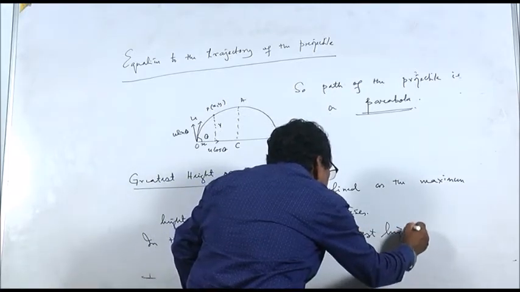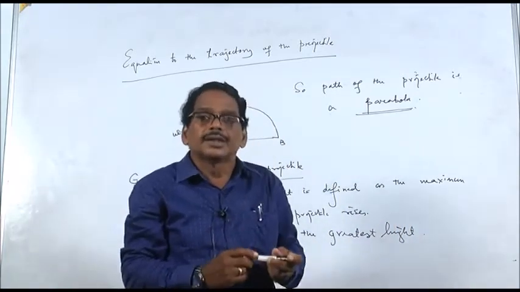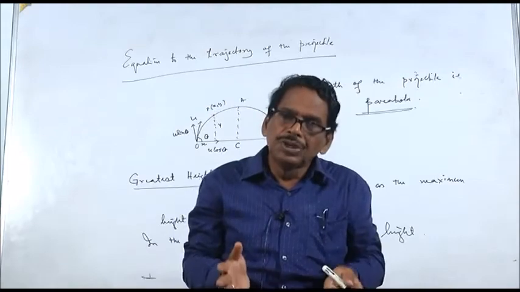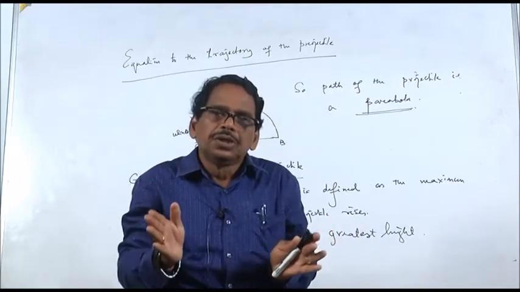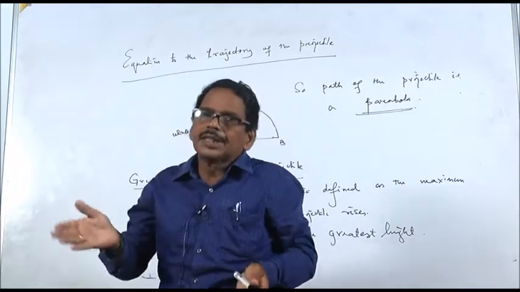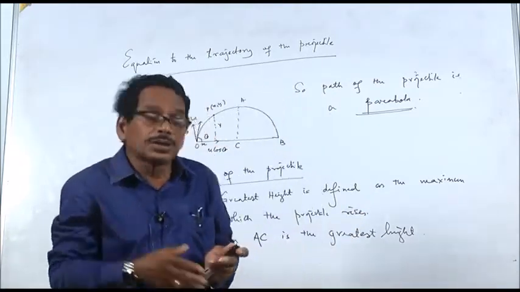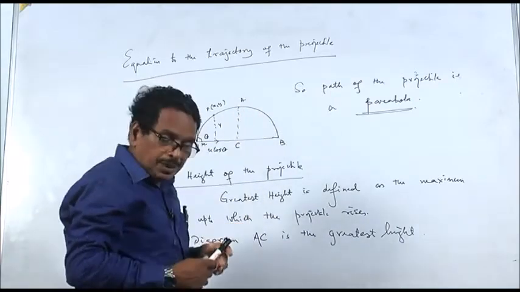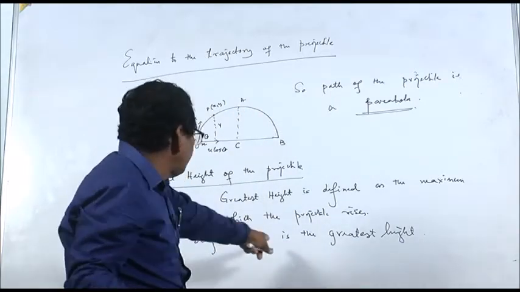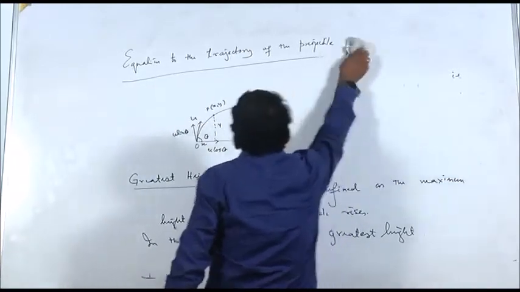Now our aim is to find out the mathematical expression for the greatest height. Velocity of projection is u, angle of projection is theta, and g plays a very prominent role here. So with these 3 parameters we will find the expression for AC, the greatest height. So how do we find the expression for AC?